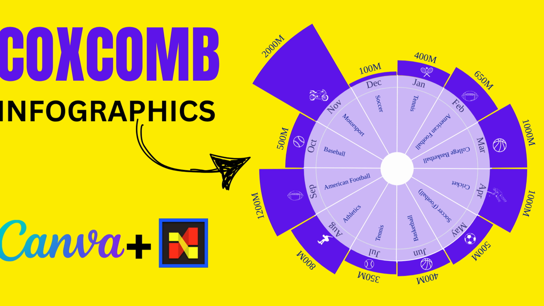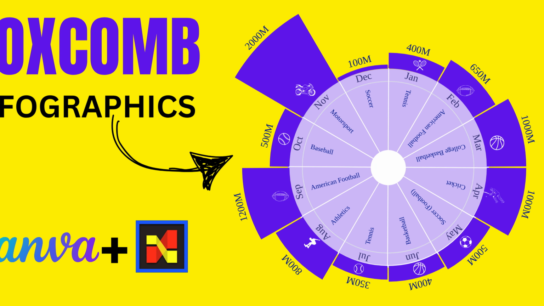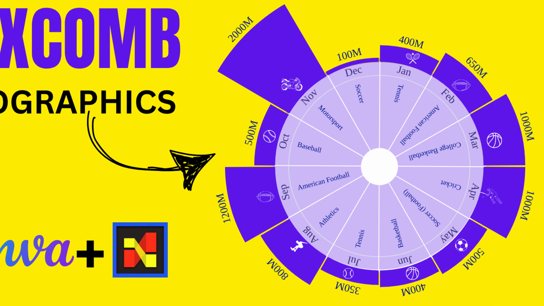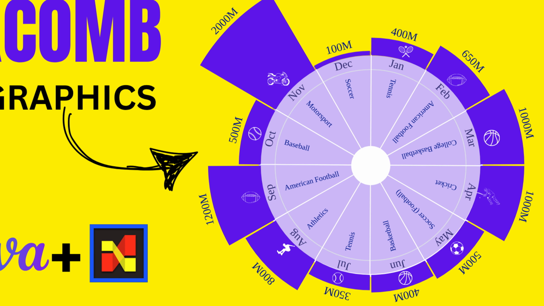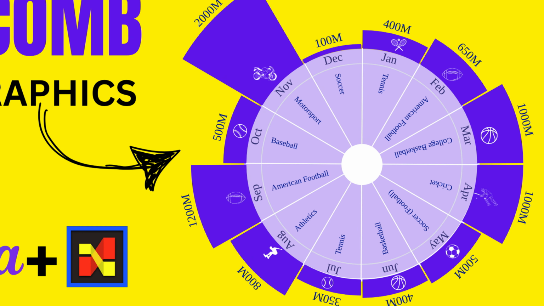Today, we'll be creating this polar area chart infographic, also known as a Coxcomb diagram or Nightingale chart. It's commonly used to visualize and compare trends over time. In this example, we're comparing Major League revenue over a one-year period, month by month. Alright, if you're excited, let's dive in.